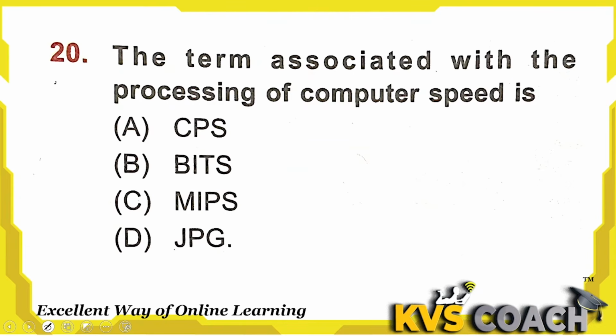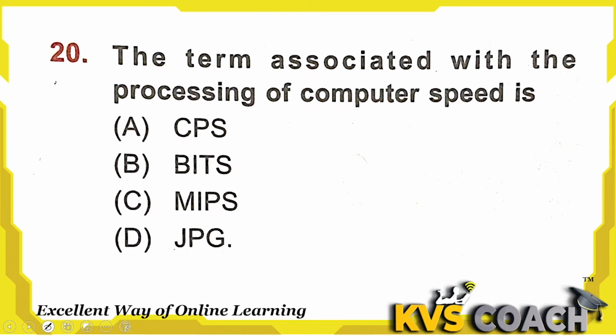Next question is, the term associated with the processing of computer speed is, let's check. First one is CPS. CPS is associated with the finger speed on the mouse, okay, that is called CPS. Second one is bits. Bits is a fundamental block of all digital information in the computer.